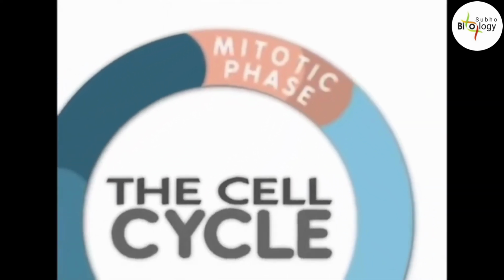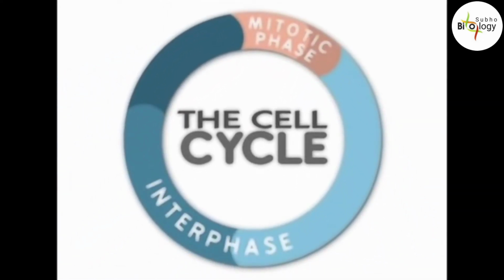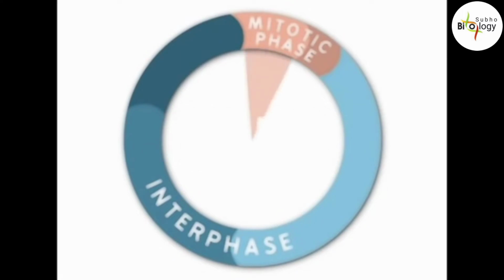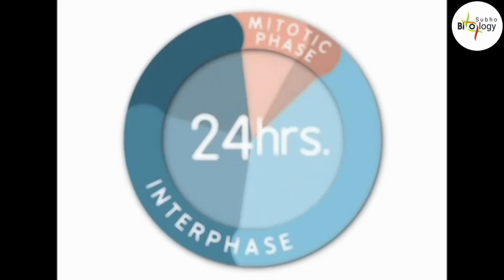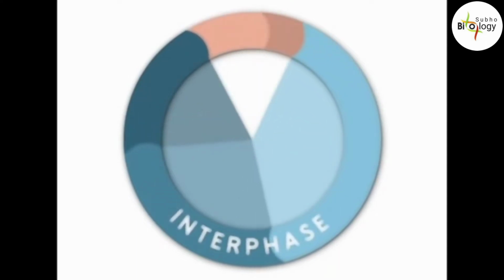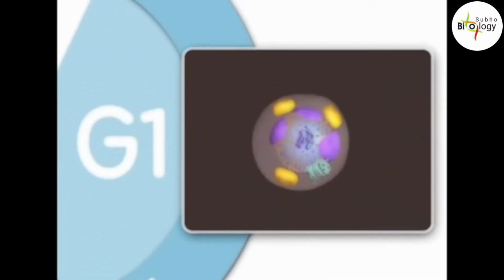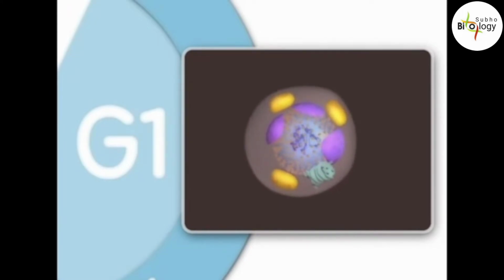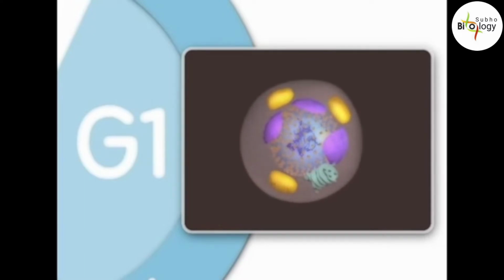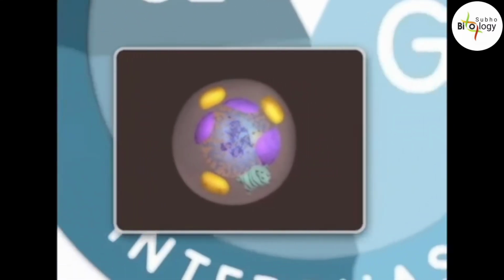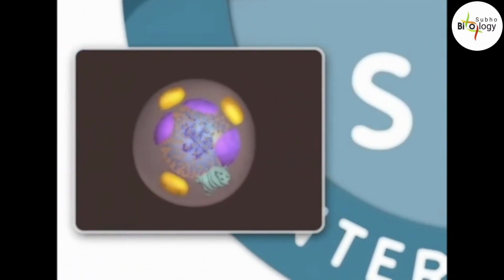Mitosis is only one part of what is called the cell cycle. For many eukaryotic cells, a cell is duplicated every 24 hours. Most of the life of a cell is spent in interphase. Interphase consists of three stages called G1, S, and G2. G1, or gap 1, is the first growth stage of interphase. In G1, the cell grows to nearly its full size and performs many of its specific biochemical functions that aid the organism. Next is the S, or synthesis phase.